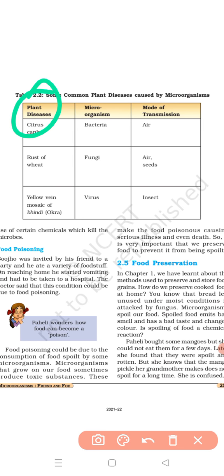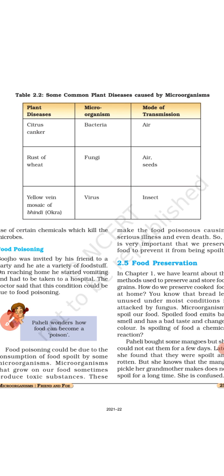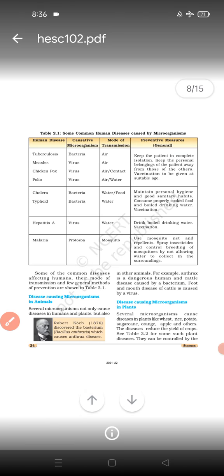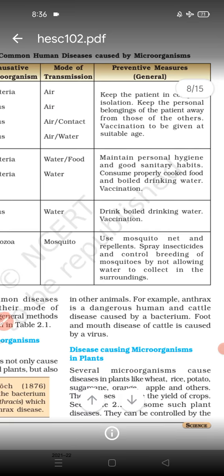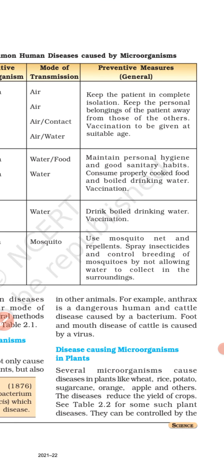Plant diseases: what is the causative microorganism, then the mode of transmission of the disease. We can go through it. The diseases reduce the yield of crops.